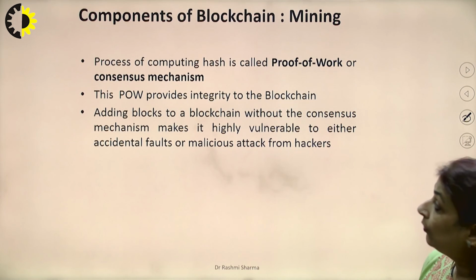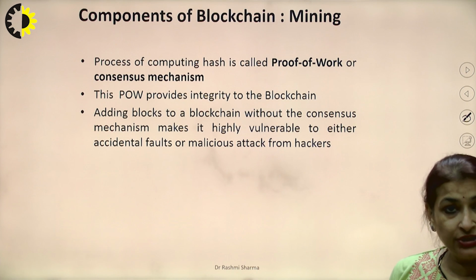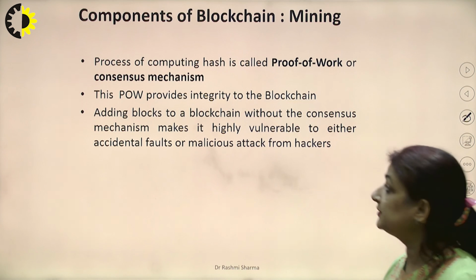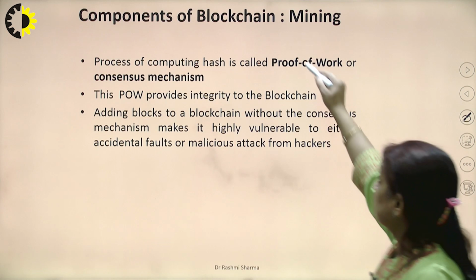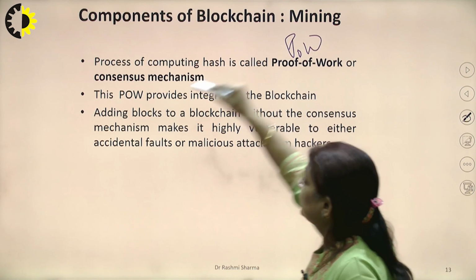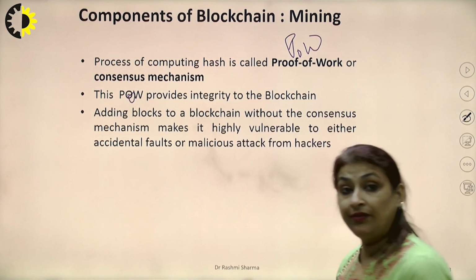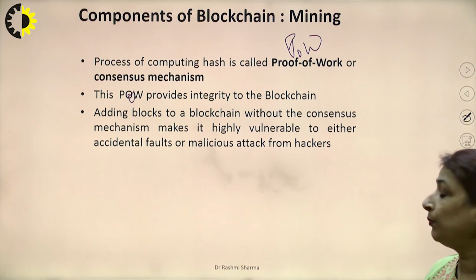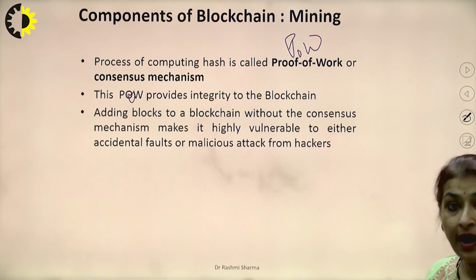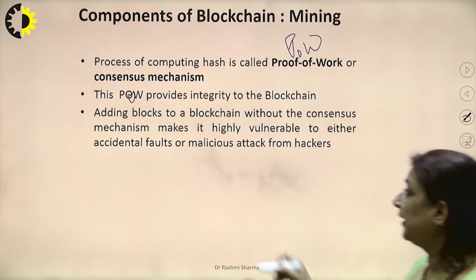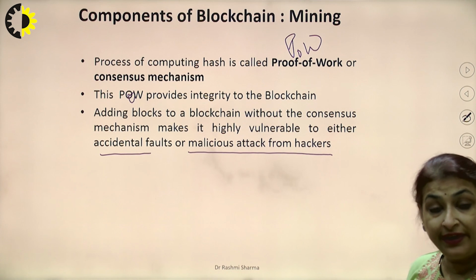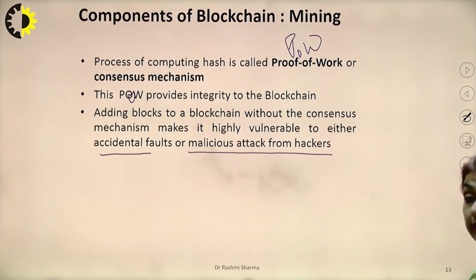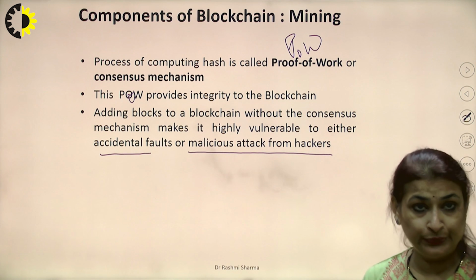The process of computing the hash is called proof of work, or the consensus mechanism, also called POW. POW provides integrity to the block, and adding a block to the blockchain without this consensus mechanism makes it highly vulnerable to accidental faults or malicious attackers, because we are generating highly secure values.